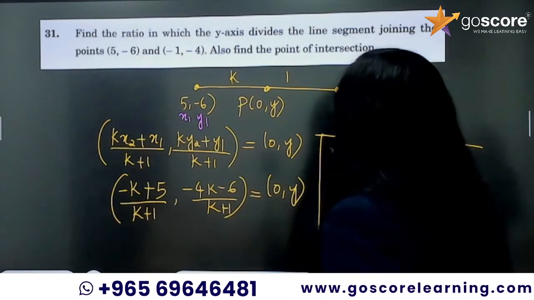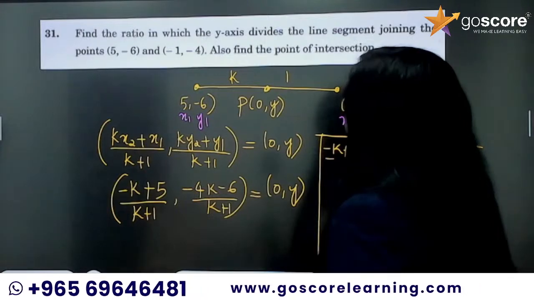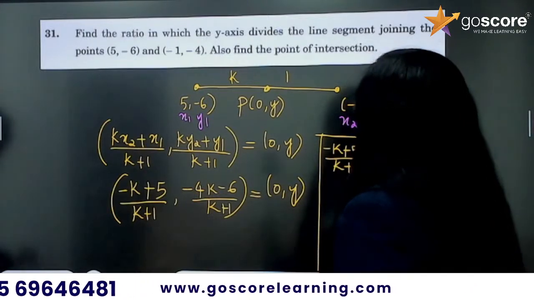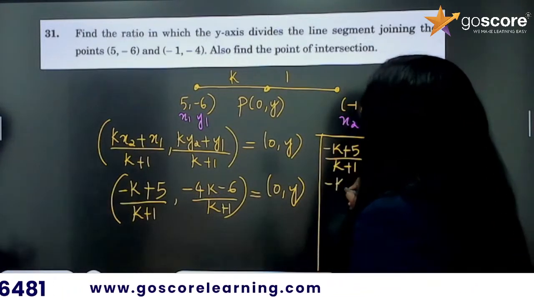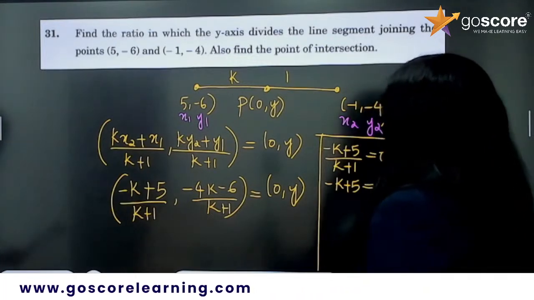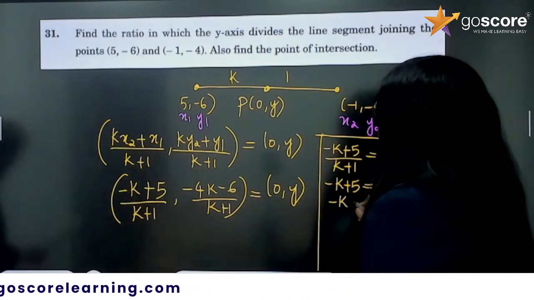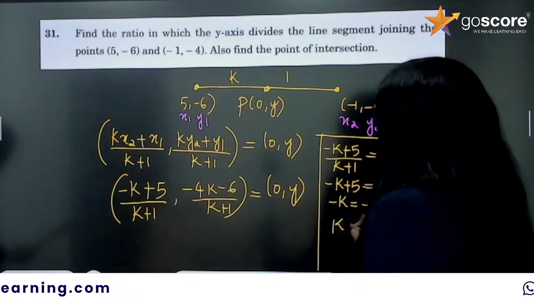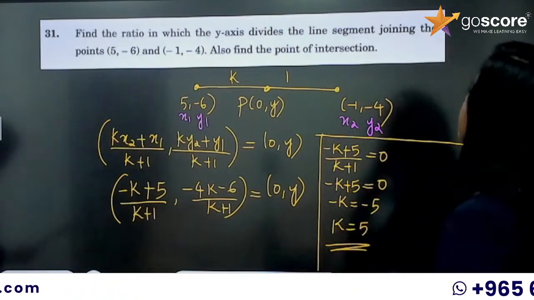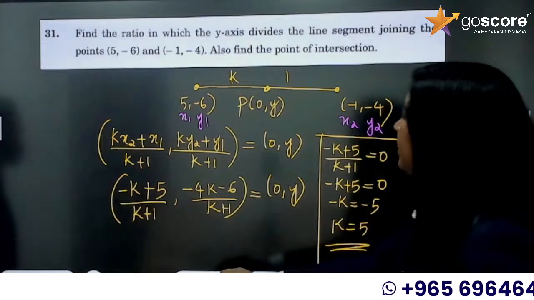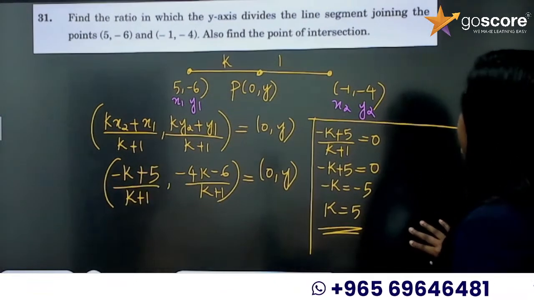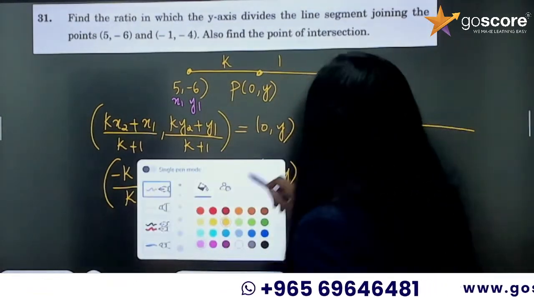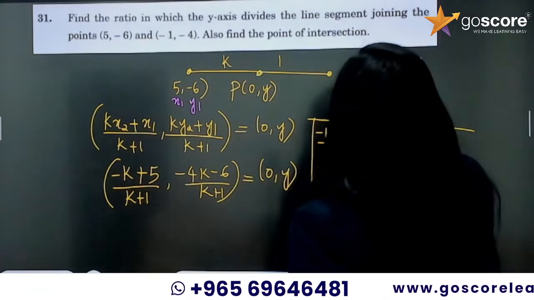So negative k plus 5 by k plus 1 is equal to 0. This will imply negative k plus 5 is equal to 0, or negative k is equal to -5. You can say that k is equal to 5. So k is equal to 5, then what about the ratio? The ratio we took as k:1, so the ratio is going to be 5:1.